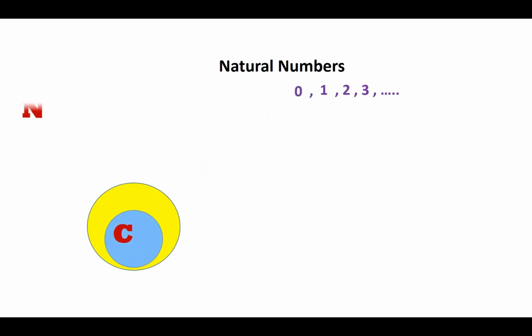Natural numbers is a set which includes all the counting numbers, but with them I put 0, and I give it the letter N. So now you have 2 sets. Which is bigger? Of course, the natural numbers are bigger than the counting numbers because they include all the counting numbers and also 0.